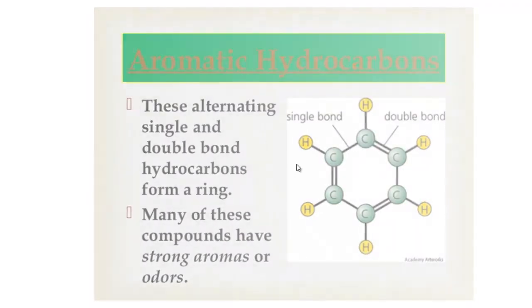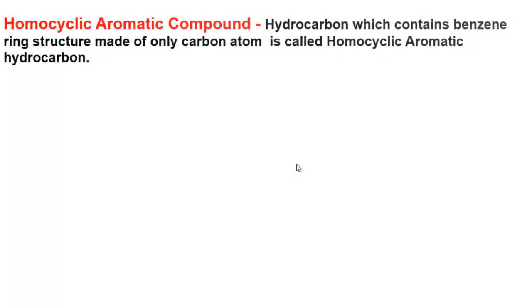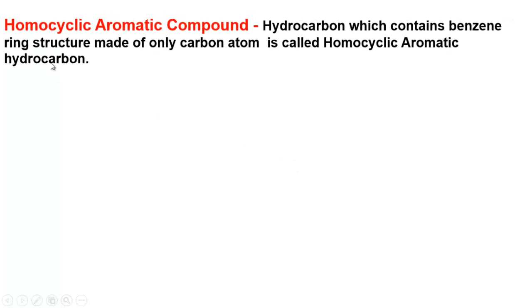Now we will know aromatic hydrocarbons and their types. Aromatic hydrocarbons are again two types, homocyclic and heterocyclic. Homocyclic hydrocarbon contains a benzene ring structure made of only carbon atoms. You know that when a ring structure or open chain structure is formed of only carbon atoms, they are known as homocyclic or carbocyclic.